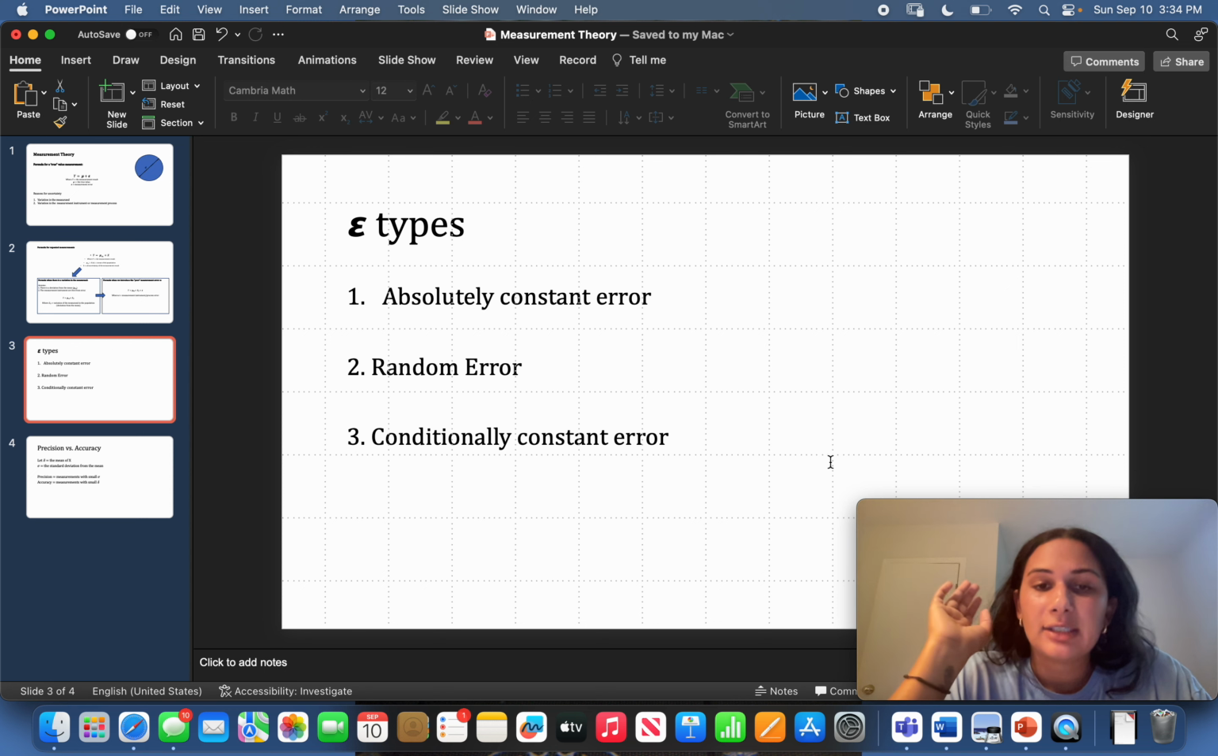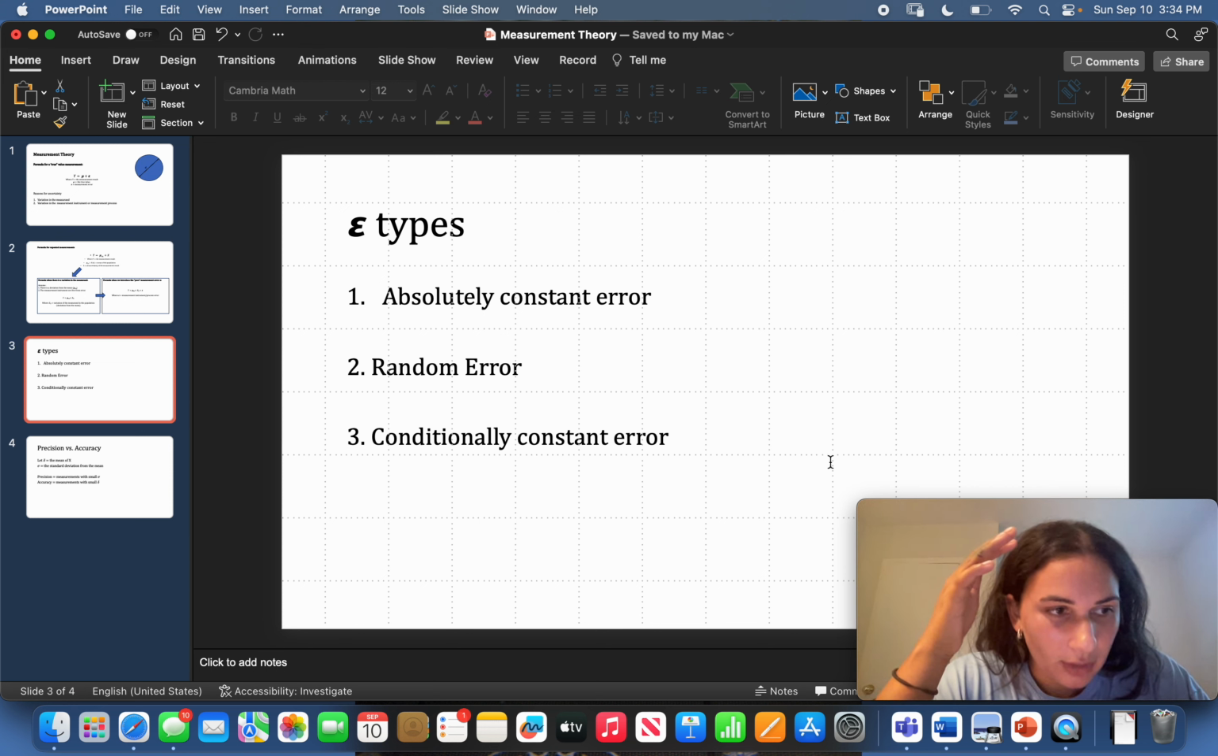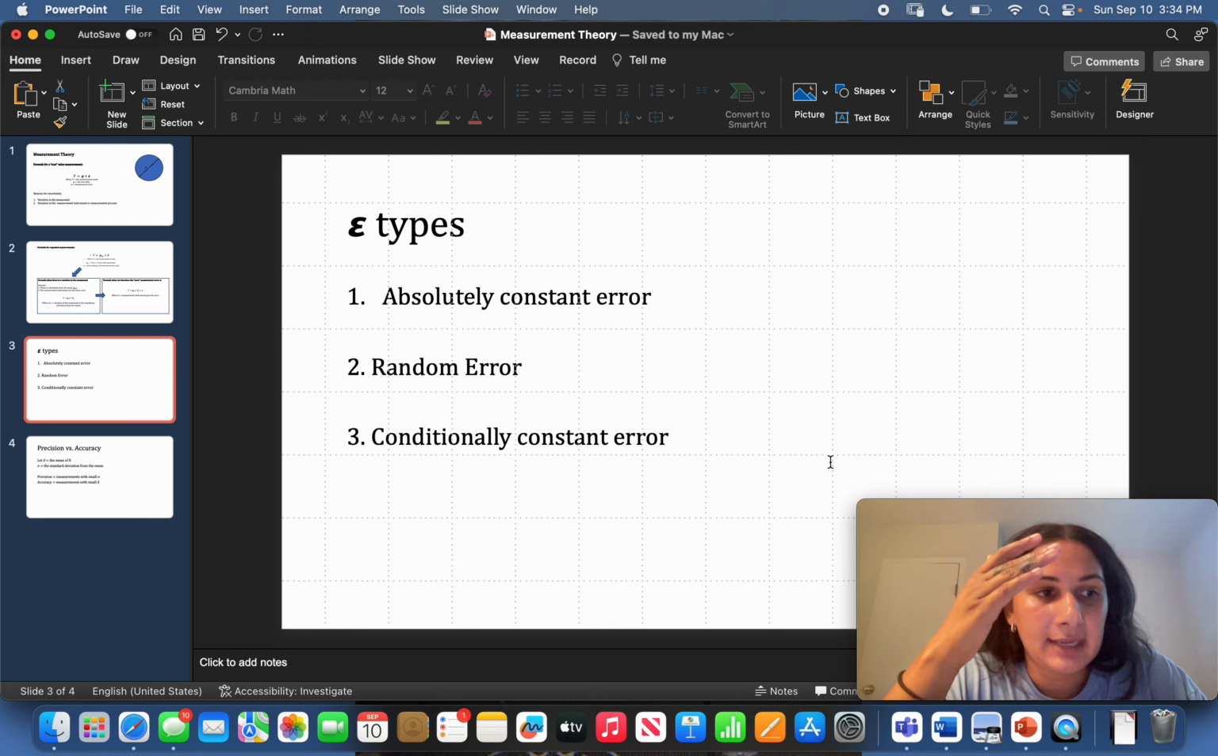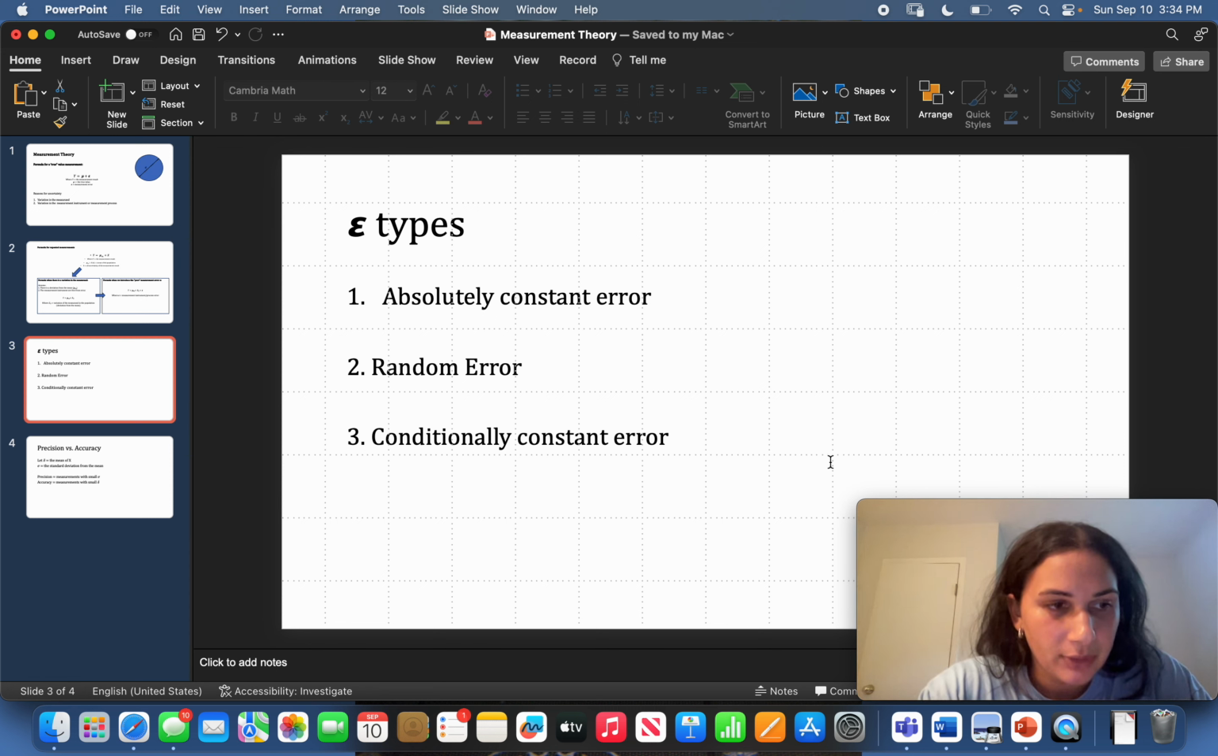And then the last one is conditionally constant error, which is partially random, partially systematic. Those remain fixed for the instrument, but vary from instrument to instrument.